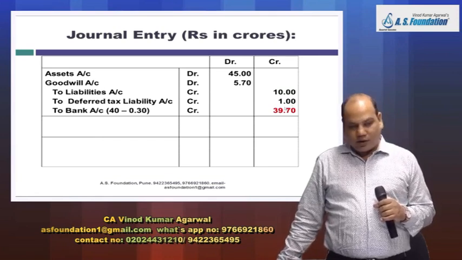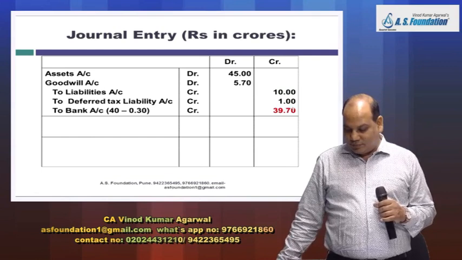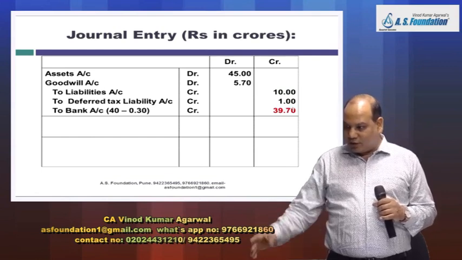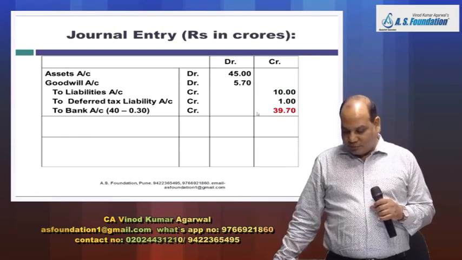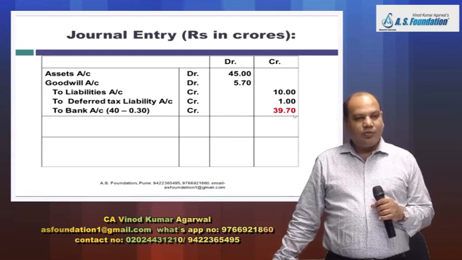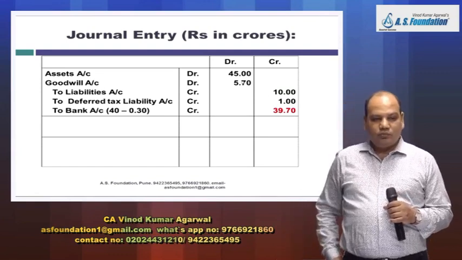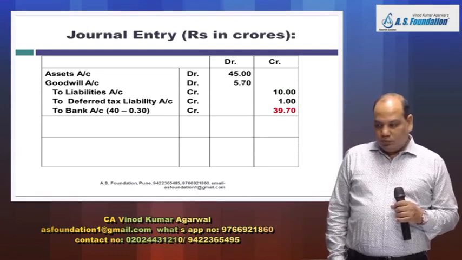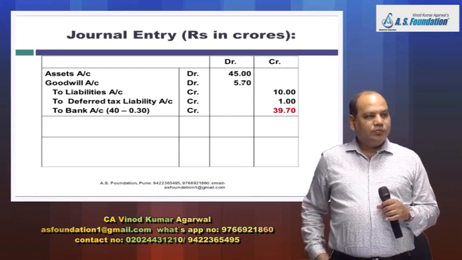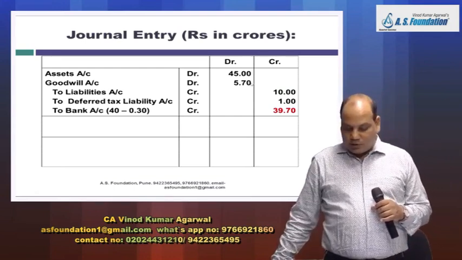To deferred tax liability 1. Asset will close separately, that is a pre-existing account. And to bank account 39.70 towards combination. Check goodwill figure. Balancing figure is goodwill 5.70. Write balancing figure.